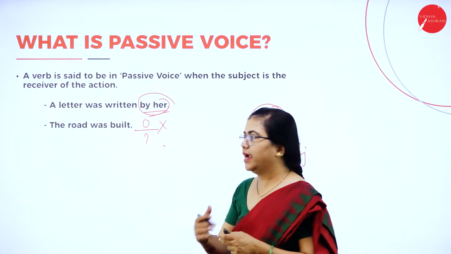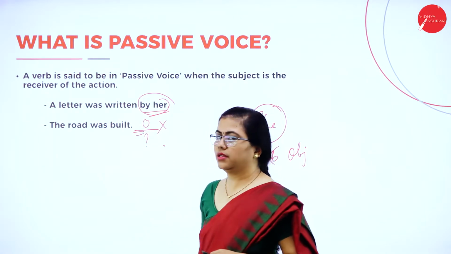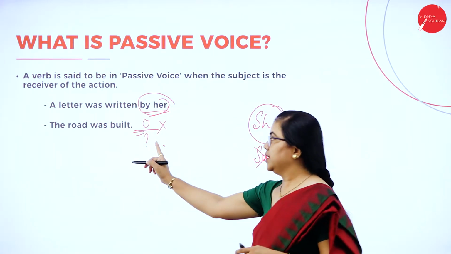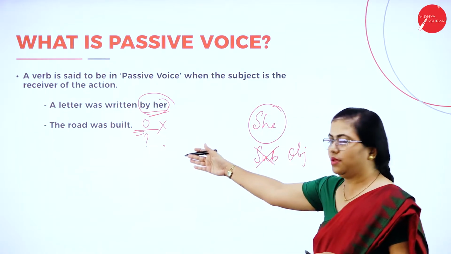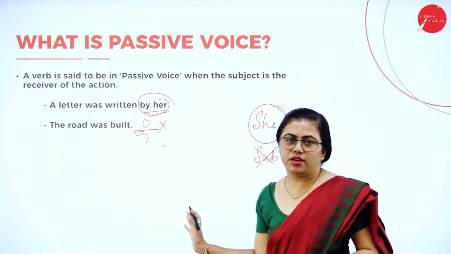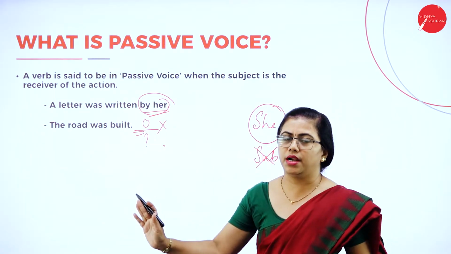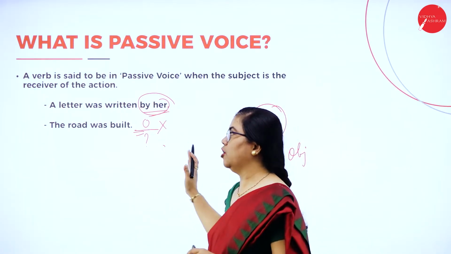Okay, so you might get a confusion. There is no object. How can it be possible? So about this, we'll be covering it up in the coming slides. Okay, so for time being, you just understand the receiver of the action will be in the subject part. The doer of the action will be in the object part.